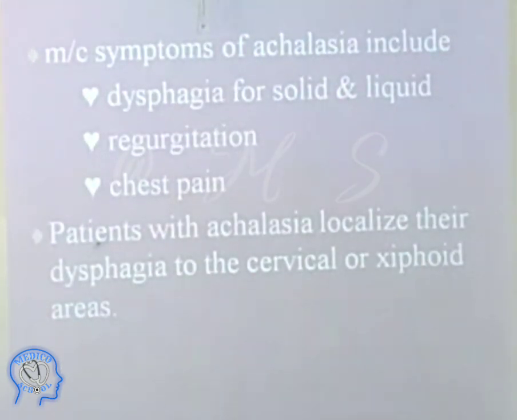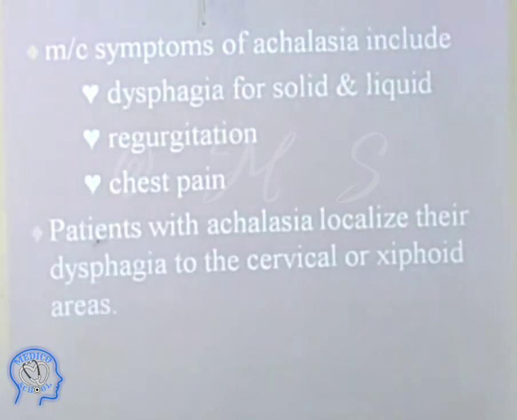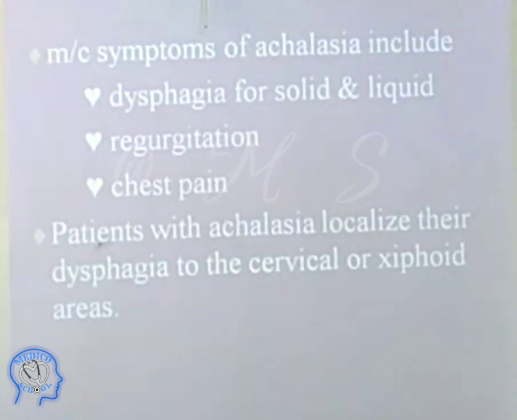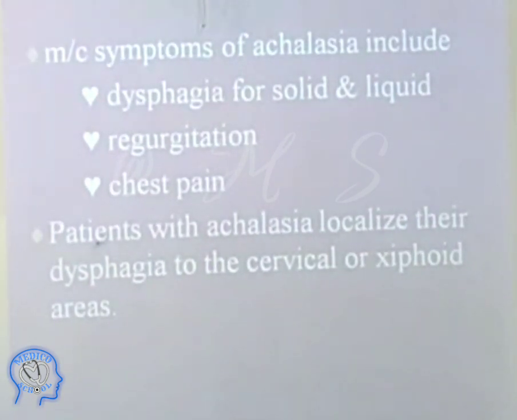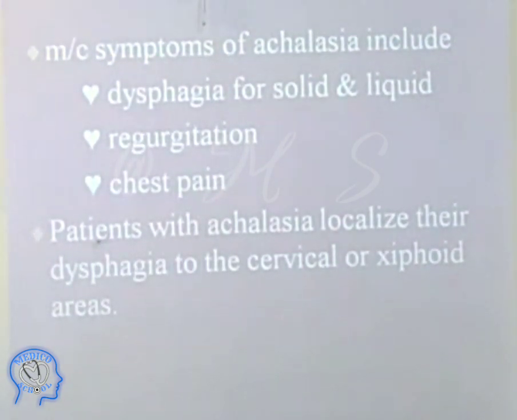The symptoms are dysphagia for solid and liquid both. When the disease progresses, first there is obstruction to liquids, then after it becomes solid and liquid both, they cannot go down. If it goes down, it takes hours and hours for food to go down, and there is a dilatation above the lower esophageal junction. We will show you the dilatation in the photograph. We have regurgitation when nothing is going down from the lower esophagus. Food is in the upper part of the esophagus, and sometimes regurgitation occurs, the patient throws it out.